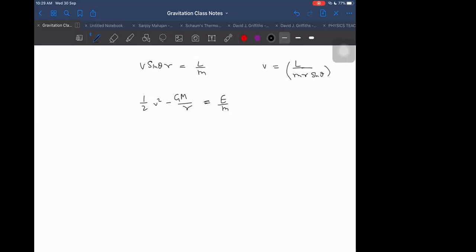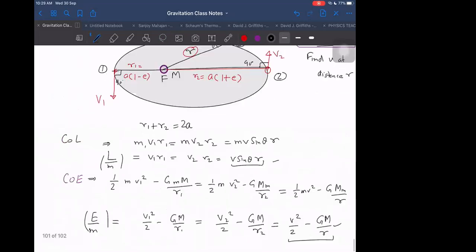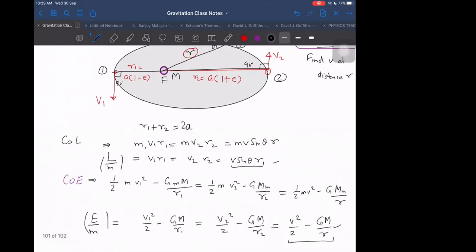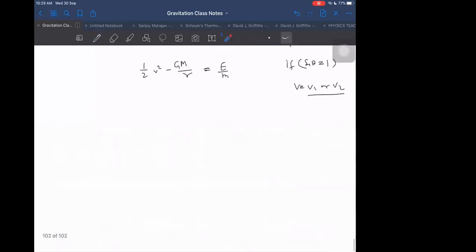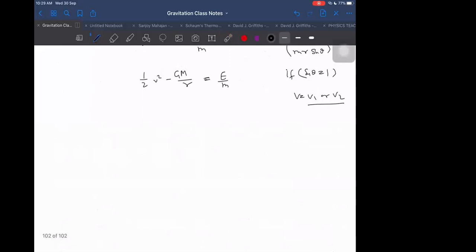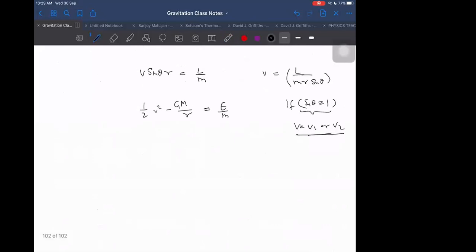But here also I will do one thing now. If sine theta is 1, then V will be either equal to V1 or equal to V2. Sine theta will be 1 only in two places, the first place and the other place. There will be no other place where sine theta is 1. So in those places the velocity possibilities are V1 and V2. For sine theta equal to 1, there will be two possible velocities. Is it okay or not? Yes, sir. All right. That is the main idea.